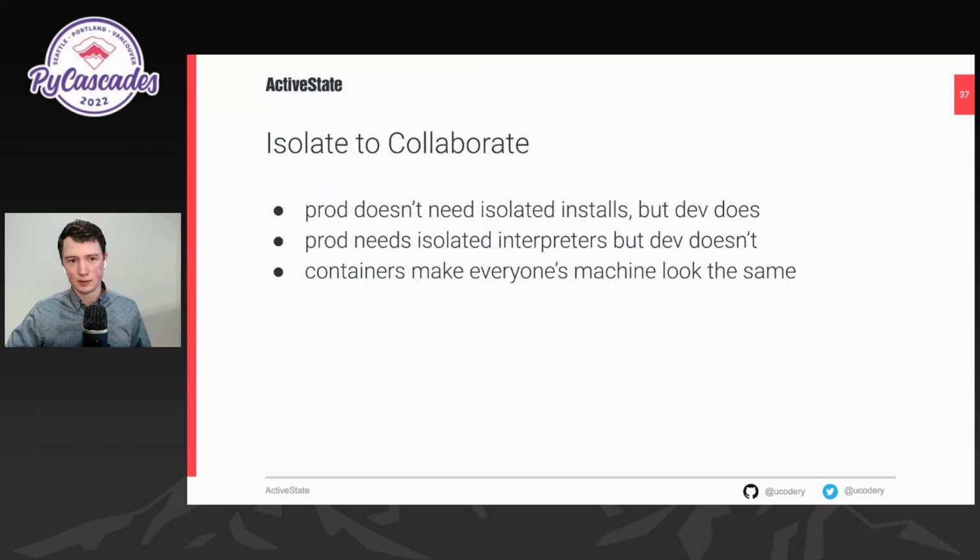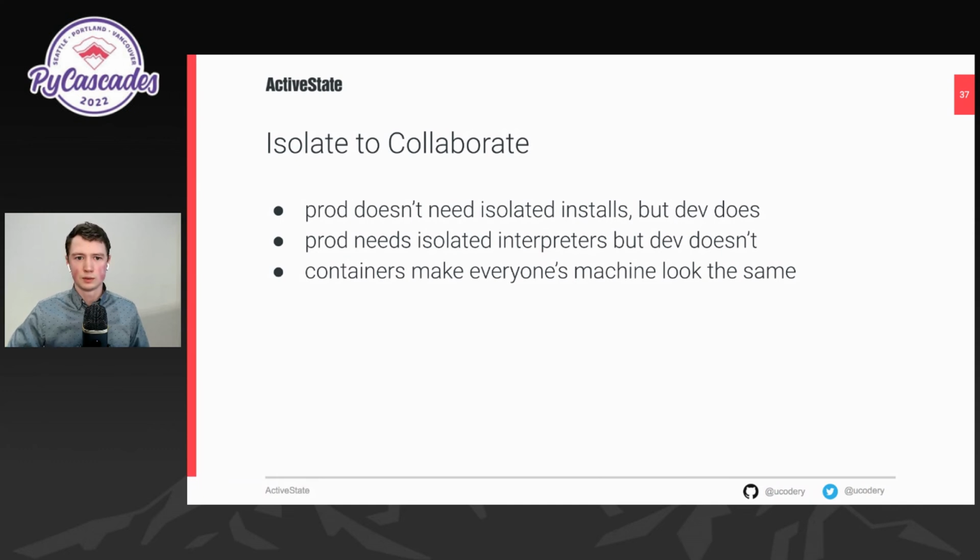Now I know I just told you to moderate your isolation, but there are a couple of reasons to add layers of isolation that aren't just about keeping control over your dependencies. I would note some of these as social reasons, perhaps, to add a layer of isolation. And that is, you want to consider not just what the minimum layer of isolation is for your application on one machine, but on every machine where it might be deployed.